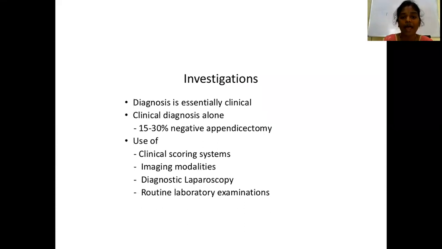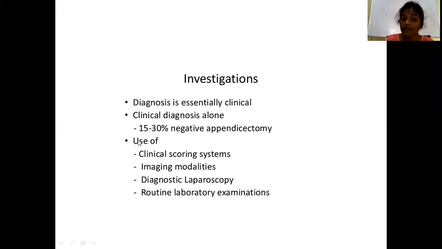Now, how do you evaluate a case of acute appendicitis? Coming to the diagnosis, how do you diagnose a case of acute appendicitis? The diagnosis is mostly clinical. It is essentially a clinical diagnosis. However, if the diagnosis is made clinically alone, then there is a chance of 15 to 30% negative appendicectomy. That is, even without the features of acute appendicitis, there's a chance of removing the appendix. It is about 15 to 30% if the diagnosis is based only on clinical diagnosis.